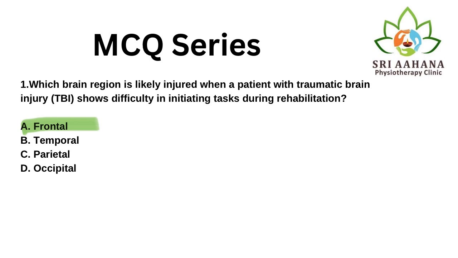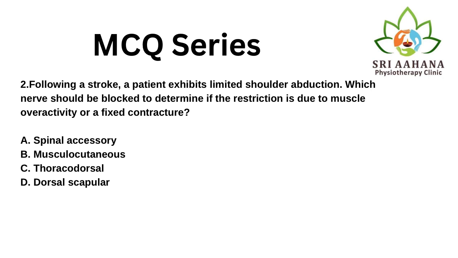Parietal lobe processes sensory information and spatial awareness. Occipital lobe is primarily responsible for vision. Damage affects visual processing and not initiation.